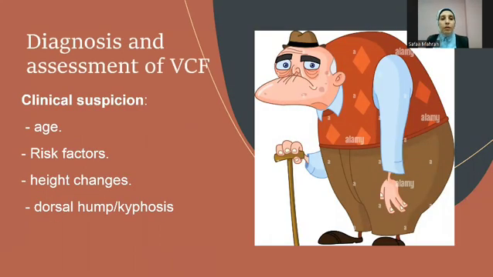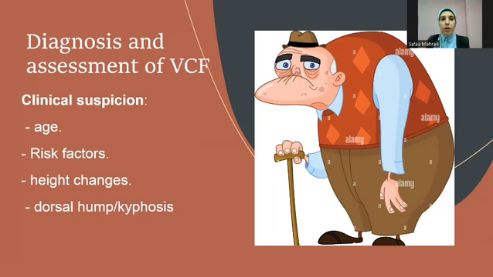To diagnose vertebral compression fracture clinically, you have to have a high clinical suspicion. When you face an old patient with risk factors for developing osteoporosis, with height changes and a dorsal hump that could be accepted by most patients and their caregivers as a normal sequela of being aged, then you have the clinical suspicion of vertebral compression fracture.